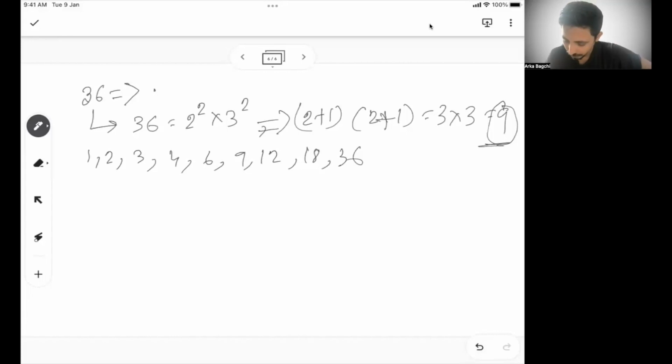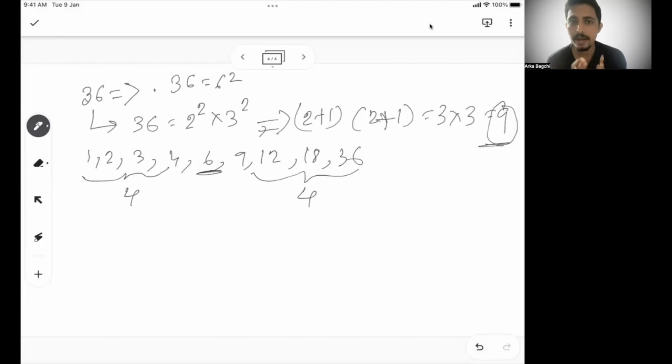Now if you see 36, 36 is a square of 6. So if 6 is a factor of 36, here I have 4 factors, here also I have 4 factors. So basically what I'm trying to say is 36 is a square of 6. There are 4 factors less than 6, 4 factors more than 6. So now you can understand, if it is a square number, then for the number of which it is a square, there will be an equal number of factors less than that and an equal number of factors more than that.